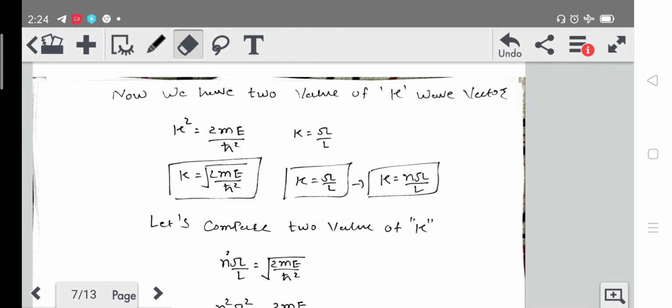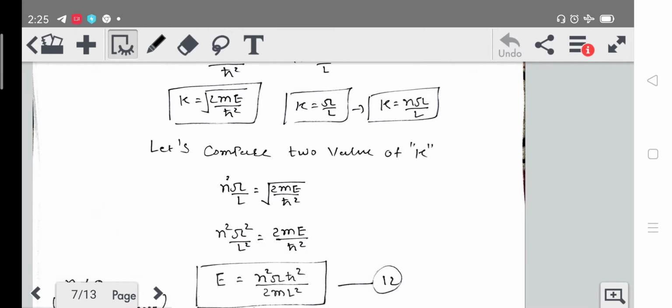So here k will be under root 2me upon h cross square, and here it will be k is equal to n pi by l. Comparing these two equations, we can get the energy eigenvalue. So here we will have n pi by l is equal to under root 2me upon h cross square. Now let's take the square on both sides. So we will get n square pi square upon l square is equal to 2me upon h cross square.